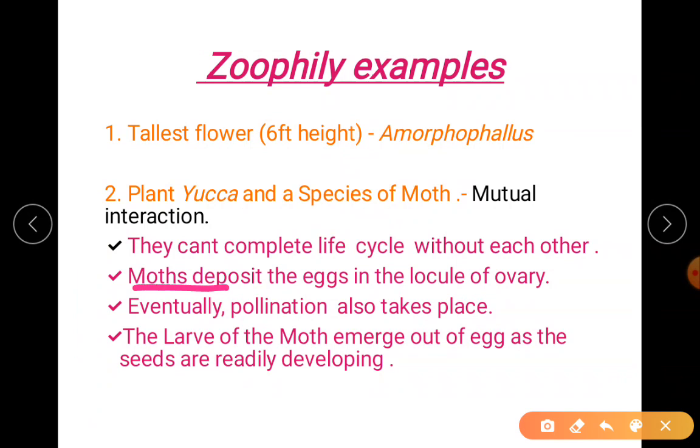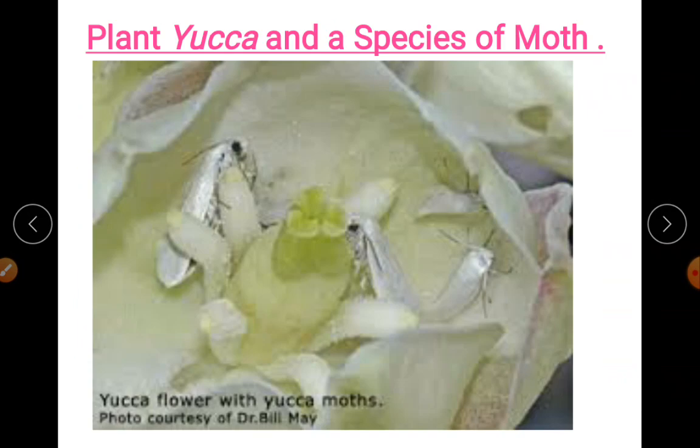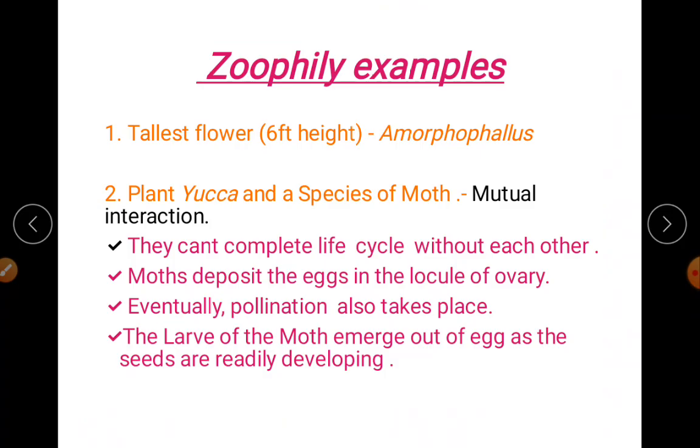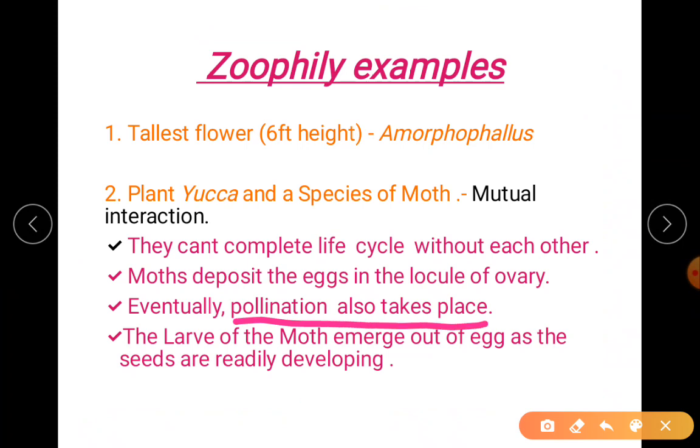Here, moths first will deposit the eggs in the locule of the ovary. Locule means chamber of the ovary. Chamber is your cavity, remember. As they come into the flower, you can observe here, as they fly and sit, you can see how they are seated. The moment they come in contact with the stigma, the sticky pollen deposits on the stigma and finally pollination also takes place. So as the moth deposits the eggs, eventually pollination occurs.